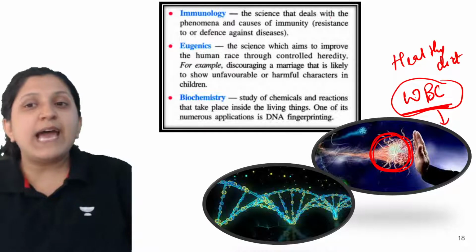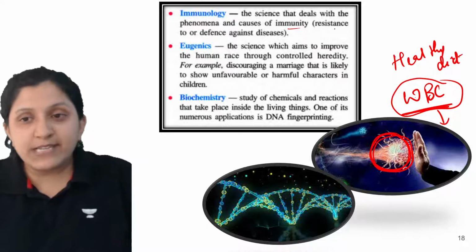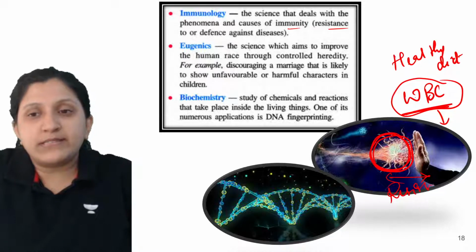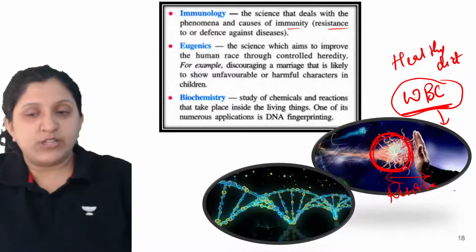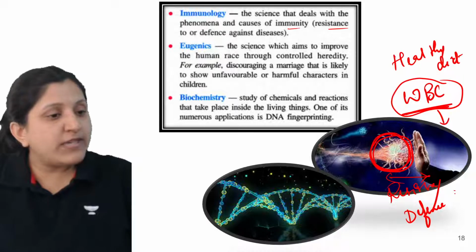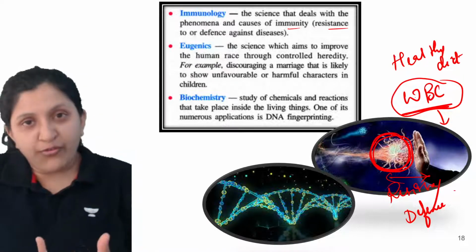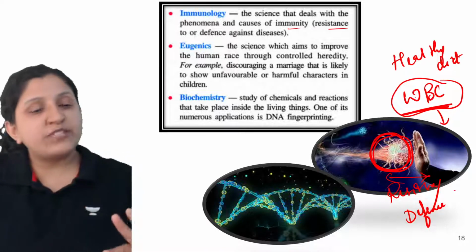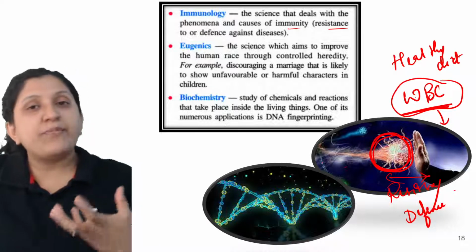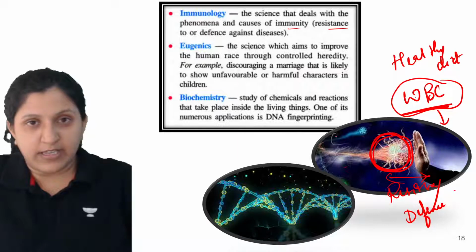Now the science that deals with the phenomenon and causes of immunity, so resistance. Whether you have resistance, and defense, so any of these can occur. Resistance, when we mention it, is when it is entering and you are not falling sick. Defense is in the first place itself, the body is so sure that this is a foreign object that it will immediately kill it, so that is a defense.